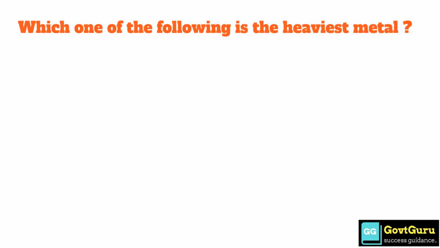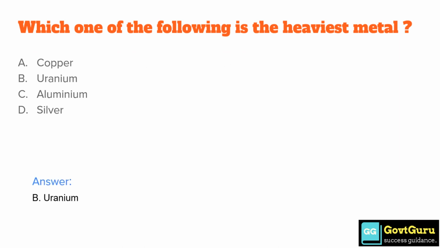Which one of the following is the heaviest metal? Option A copper, option B uranium, option C aluminium, option D silver. Answer is option B uranium.